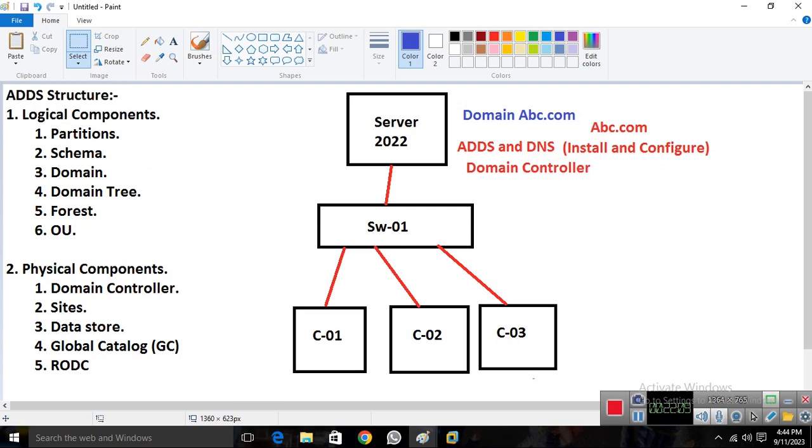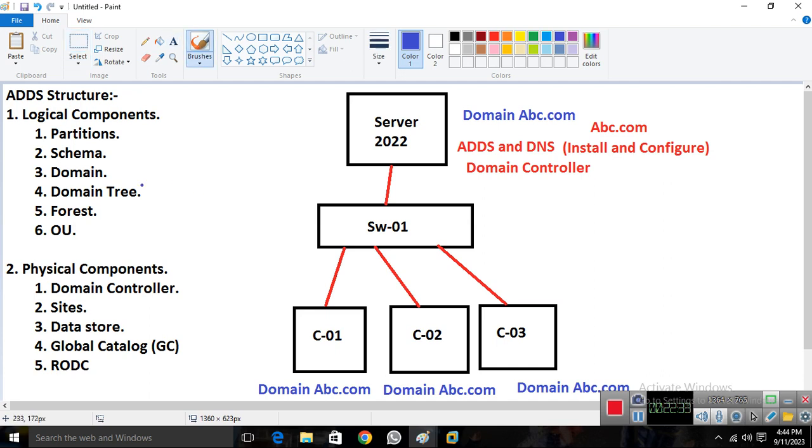It shows like this on these clients. So all three clients are running in the domain. This is the way how we can do that.